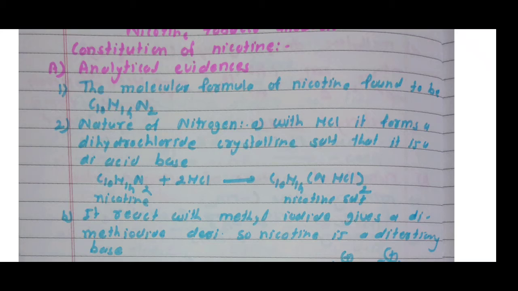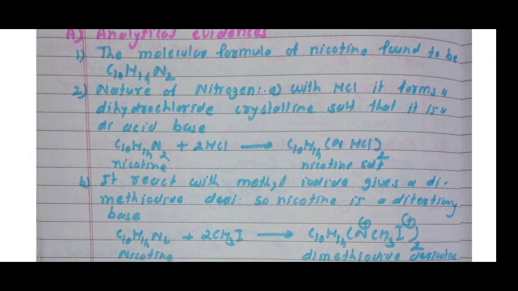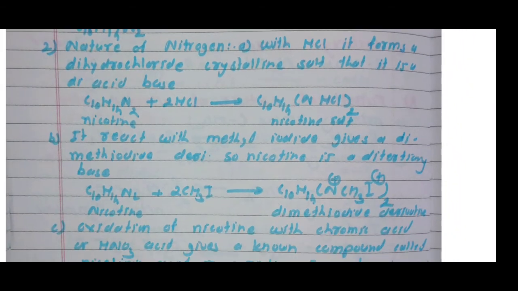Then the second reaction. Here it cannot be acylated or benzoylated, but with methyl iodide it gives a dimethiodide derivative. So nicotine is a ditertiary base. I am showing the reaction. Nicotine, C10H14N2, plus 2 molecules of methyl iodide, CH3I, gives C10H14N2 plus 2 CH3I, the dimethiodide derivative.